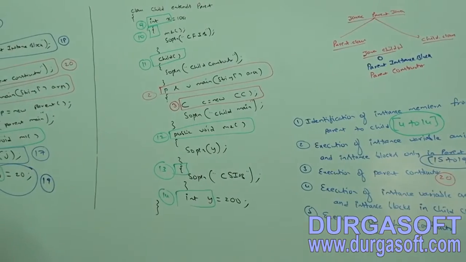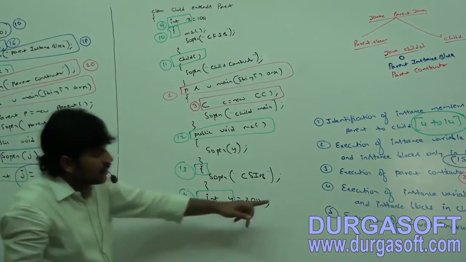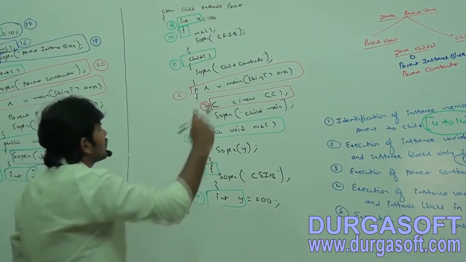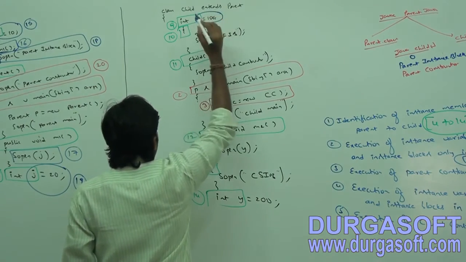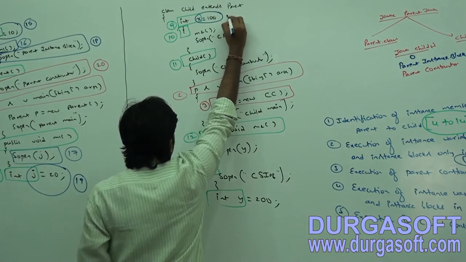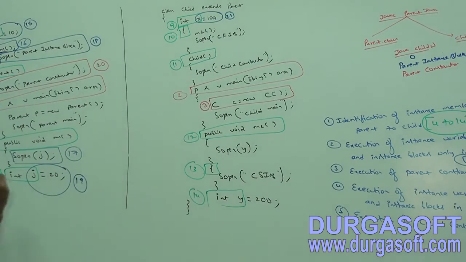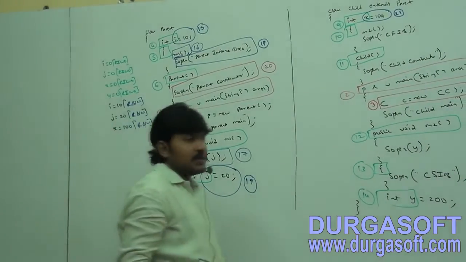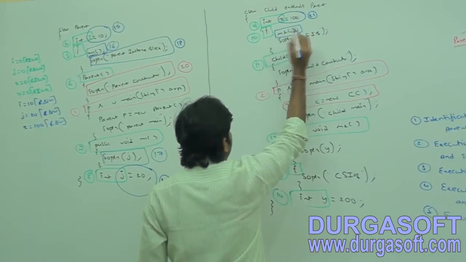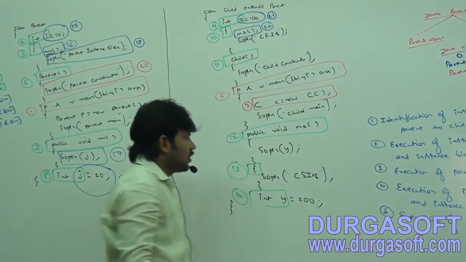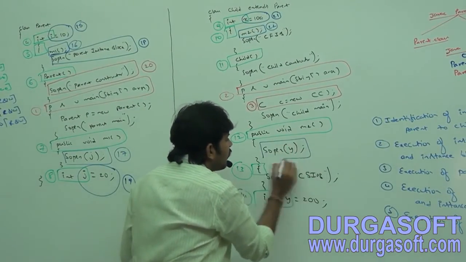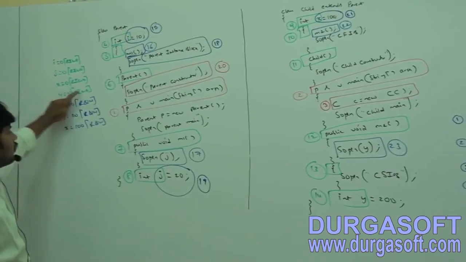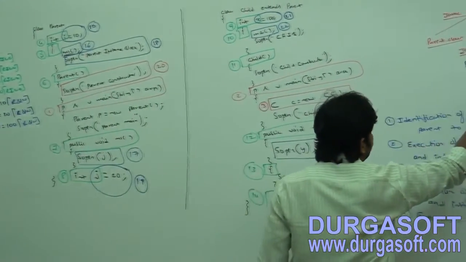Now what is the next step? Execution of instance variable assignments and instance blocks in child class. Now the child class x value will become 100. What is the number? 21. x value will become 100, read and write. Next, the instance block, I want to execute the m2 method. 22, m2 method. SOP of y, can you tell what is the y value now? 0. Original value not assigned, 0.